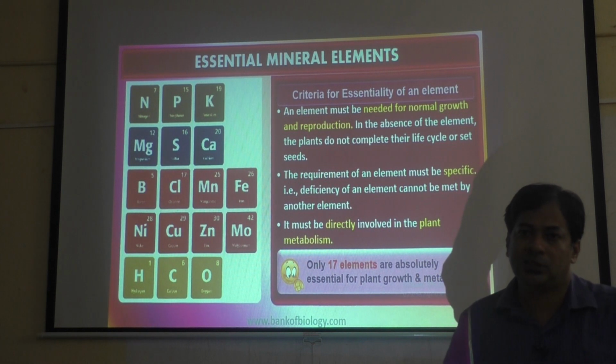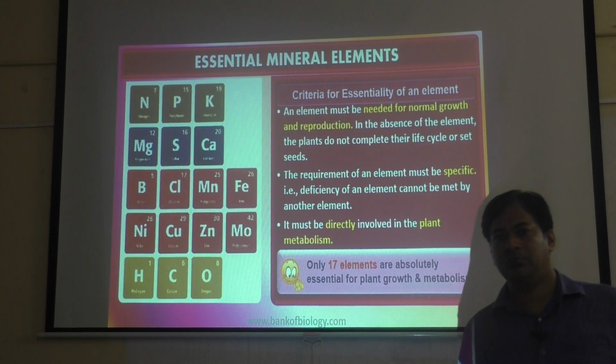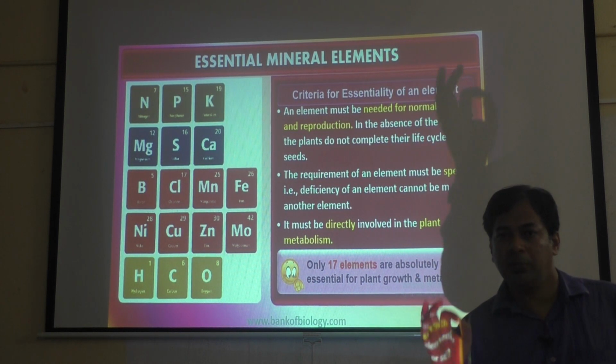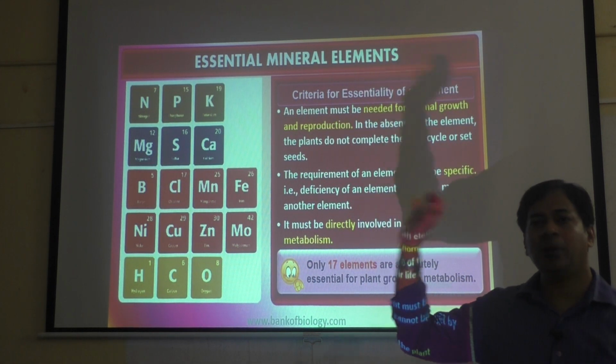Now, what is the criteria for essentiality of minerals? Means on what basis we say that a particular mineral is required to the plant.